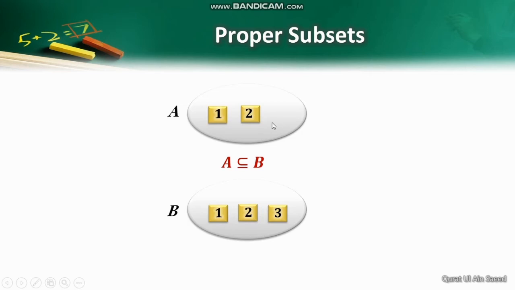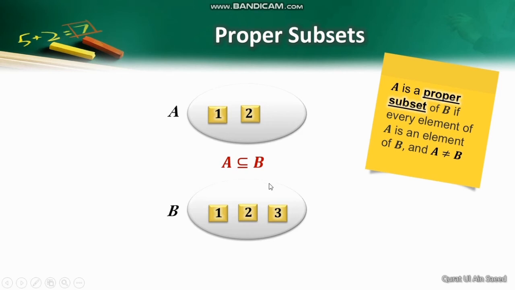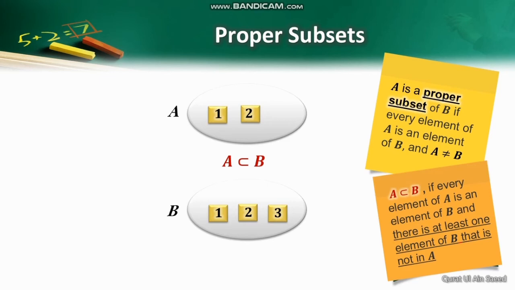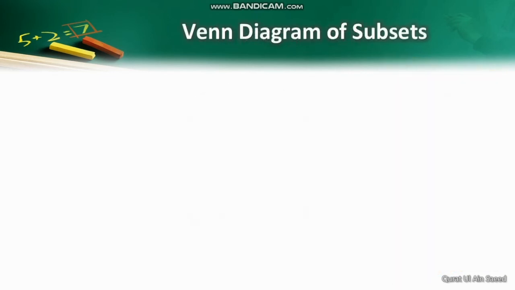But when A has fewer elements, we can be more specific and call A a proper subset of B. We denote this by using the proper subset symbol, which is the subset symbol without a line underneath. So for A to be a proper subset of B, there should be at least one element of B that is not in A.